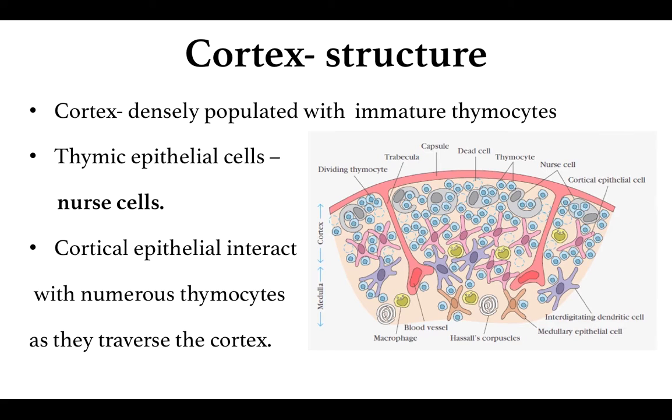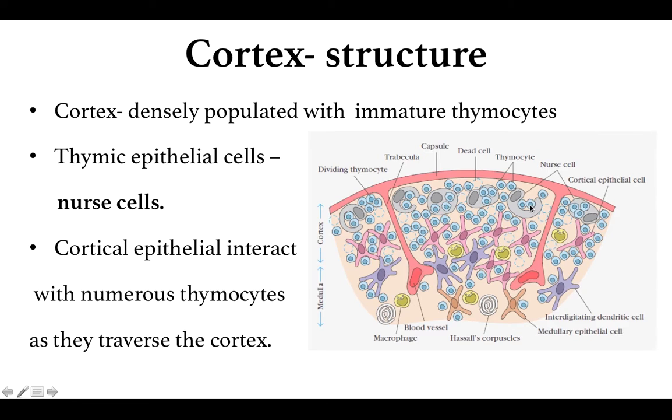Within the cortex, there are certain thymic epithelial cells which are referred to as the nurse cells. In simple terms, we say that a person who takes care of small children or people who are weak is a nurse. So similarly, the epithelial cells that are present in the thymus bind with a number of thymocytes.